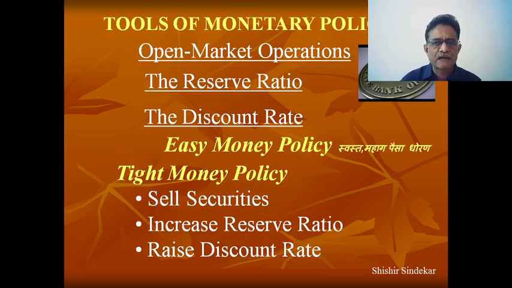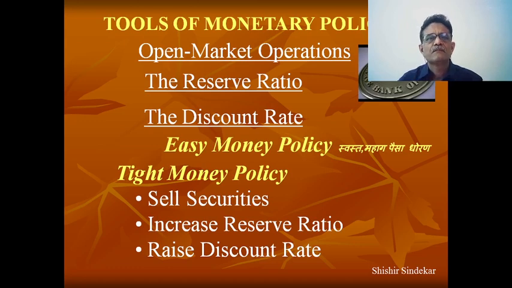So these are known as open market operations, that is a quantitative credit control instrument, along with reserve ratios, SLR, CRR, and the discount rate, or as we said just now, repo rate or bank rate. There are two types of policies that exist in the money market. One is easy money policy and the second is tight money policy.